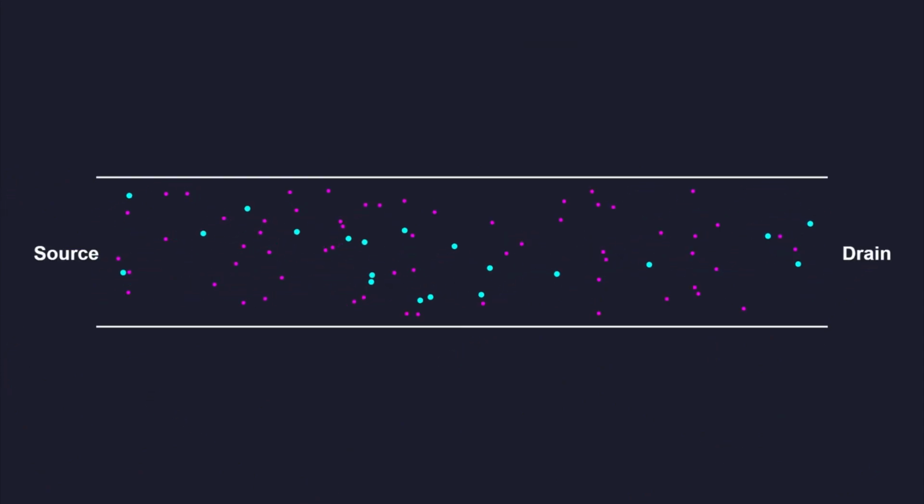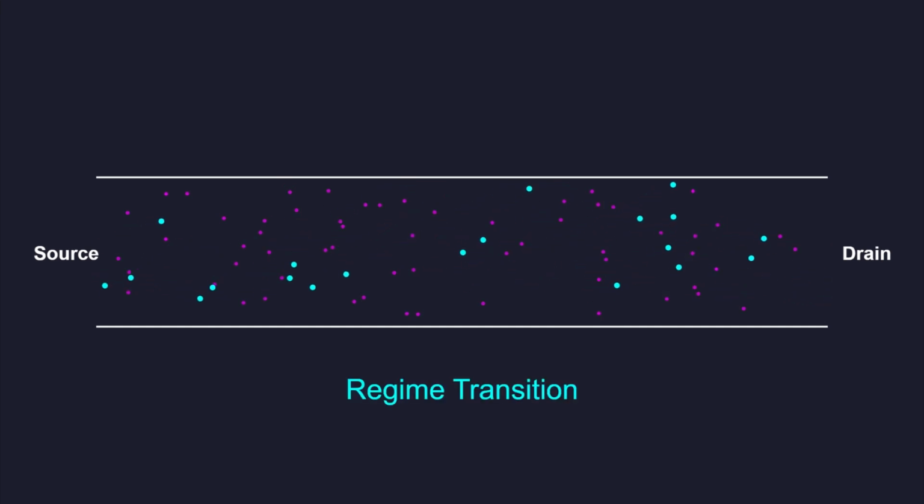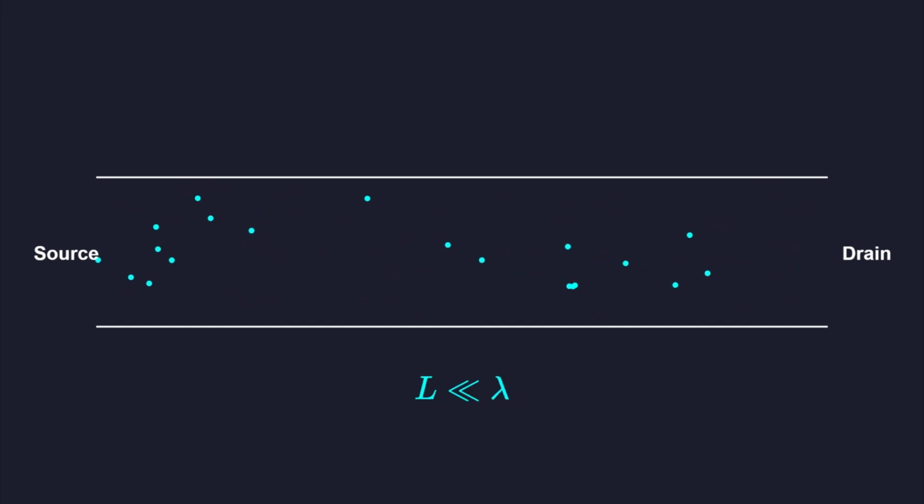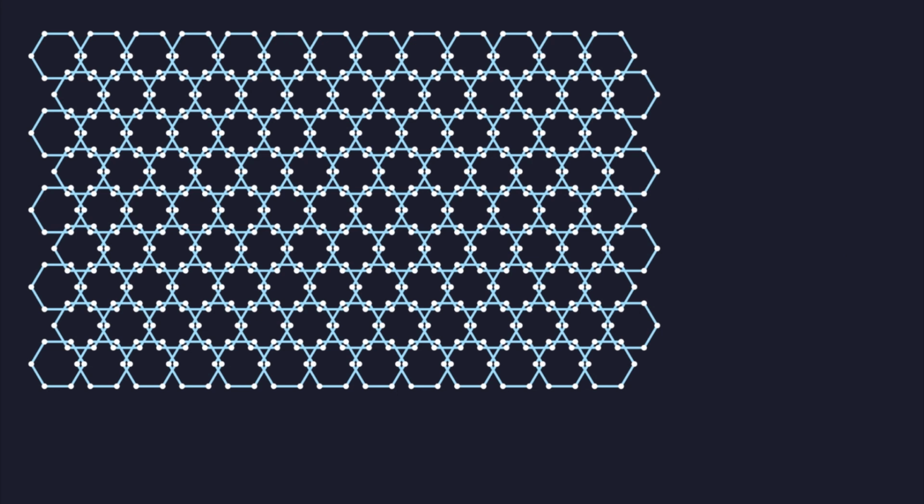Ballistic transport occurs when the device channel length is significantly smaller than the mean free path. Under these conditions, electrons behave more like waves than particles, avoiding traditional resistive heating and scattering.